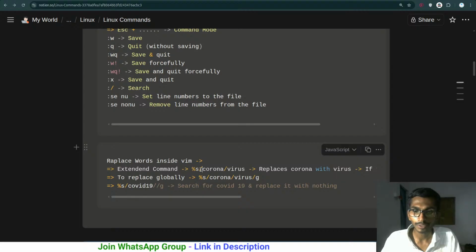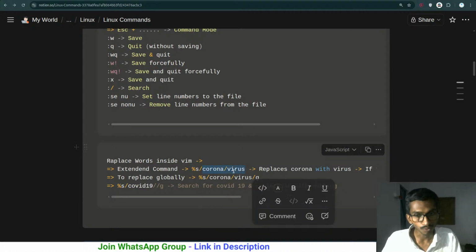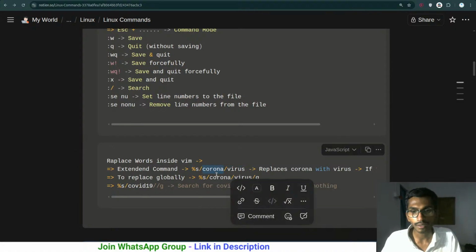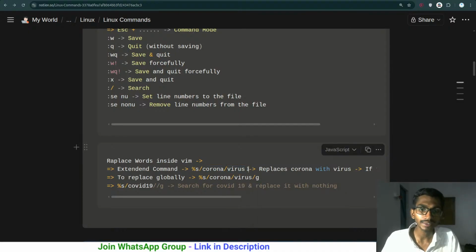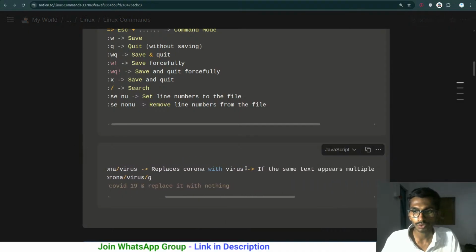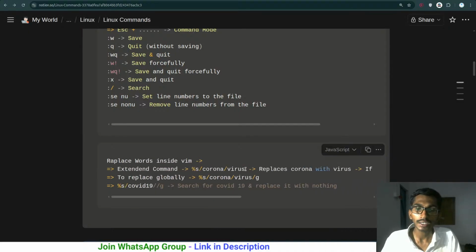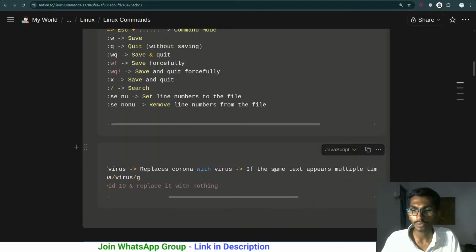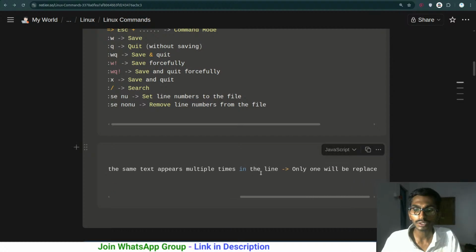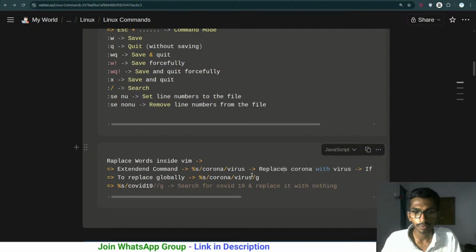Over here, first of all you have to go to the extend command, then you use %s, which is used for searching the word and replacing the word. The first word, corona, I am searching for, and I'm going to replace it with virus. This will replace corona with virus, but if the text appears multiple times in the line, only one will be replaced.